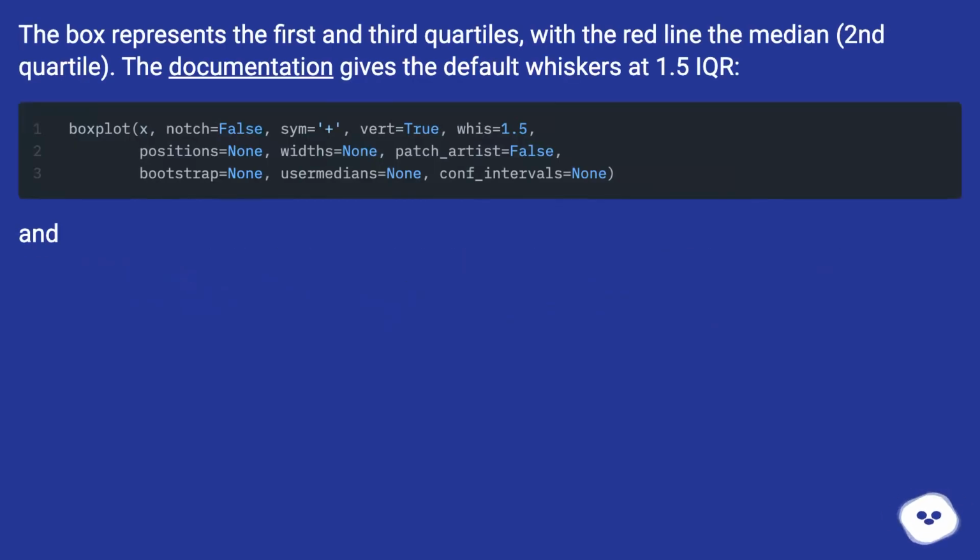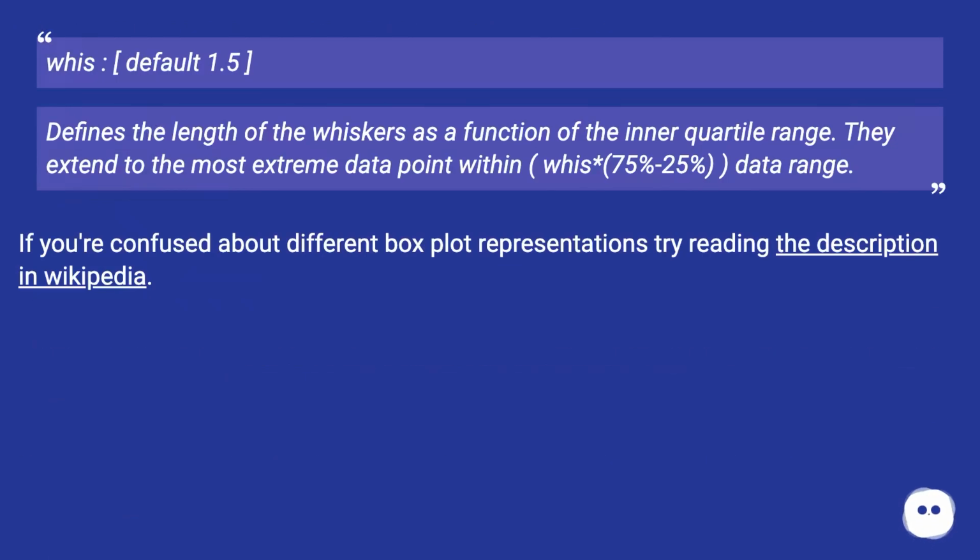The box represents the first and third quartiles, with the red line the median, the second quartile. The documentation gives the default whiskers at 1.5 IQR. And whis, default 1.5, defines the length of the whiskers as a function of the inner quartile range. They extend to the most extreme data point within whis times the 75% to 25% data range.